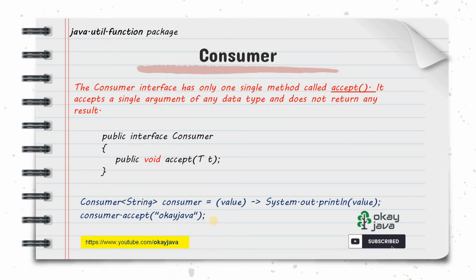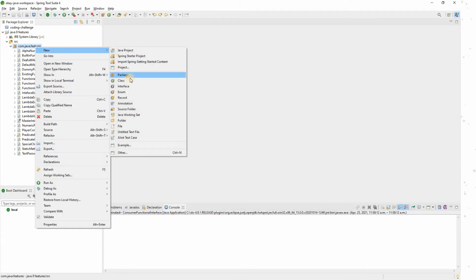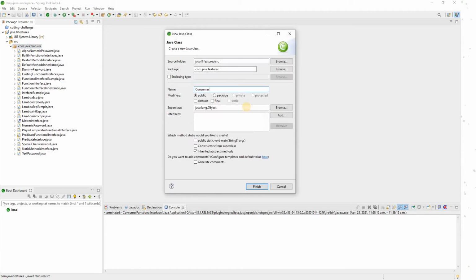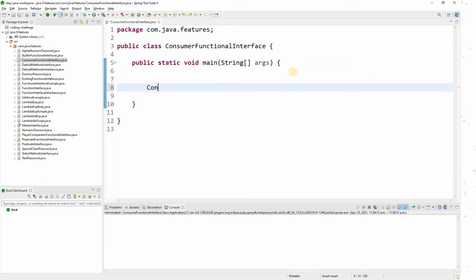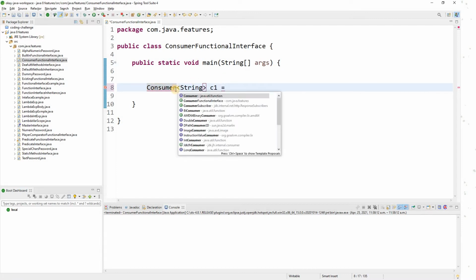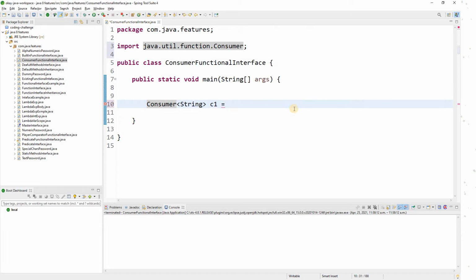Okay, so let me give you an example here. Let me open the IDE. All right, so I'll create one class here. Today we are talking about consumer, which is again a functional interface. I want to have a main method. First I will give you one quick example here. So Consumer, and I want to pass a string here. Let me just call it c1 equals. Let's go and import first. I hope you guys know the package where we can find all the inbuilt functional interfaces: java.util.function is the package.